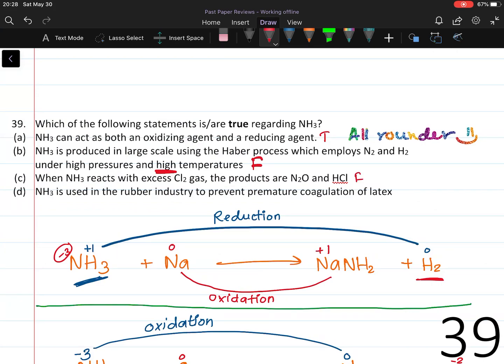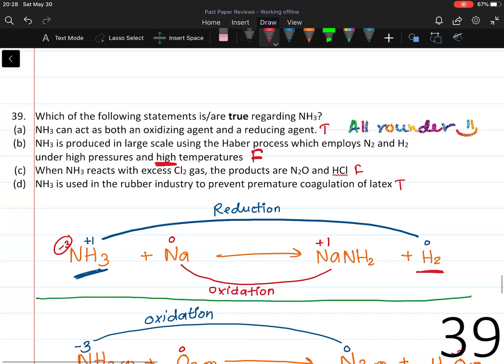Statement D. Ammonia is used in the rubber industry to prevent premature coagulation of latex. It's true. Rubber particles are mostly negatively charged, so they naturally repel each other and prevent aggregation. But carboxylic acid produced by bacterial action neutralizes the negative charge on rubber, which will promote coagulation. This can be avoided by adding ammonia, which will neutralize the H+ in carboxylic acid and prevent clot formation. So A and D are true, giving us answer 4.